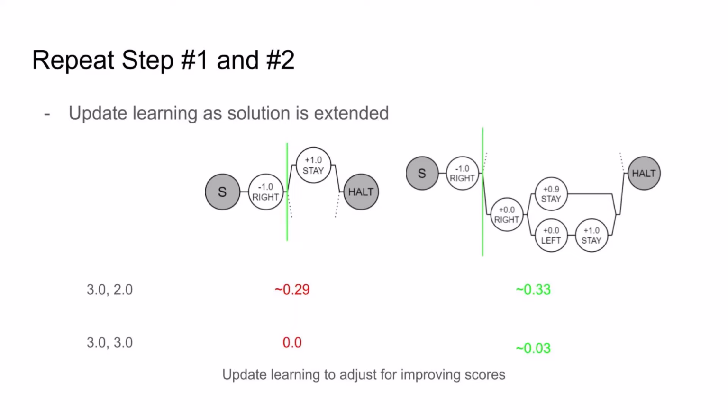But if we extend the bottom branch to where it can both swap the first two squares by 1 and swap the first and third square by 1, depending on which is better, then for both 3 and 2 and 3 and 3, we'll want to choose the bottom branch. So we'll need to update our learnings to adjust for this. To do so, we'll need to try the entire bottom branch with its branches and learnings included on more problem instances, and update the bottom branch's predicted scores given the observation seen.